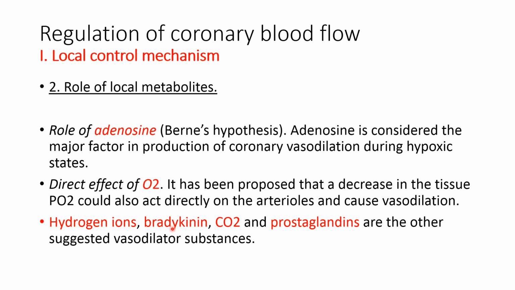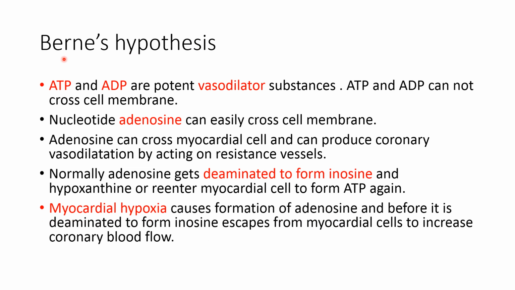Hydrogen ions, bradykinin, carbon dioxide and prostaglandins. These are the other suggested vasodilator substances that act as local metabolites for the regulation of the coronary blood flow. Berne's hypothesis.